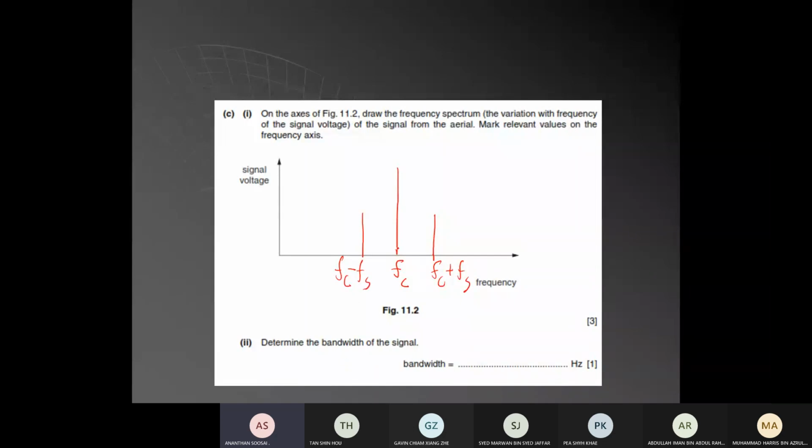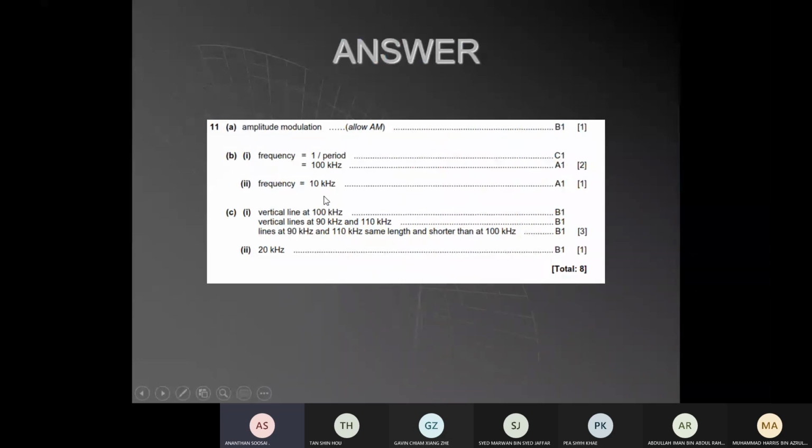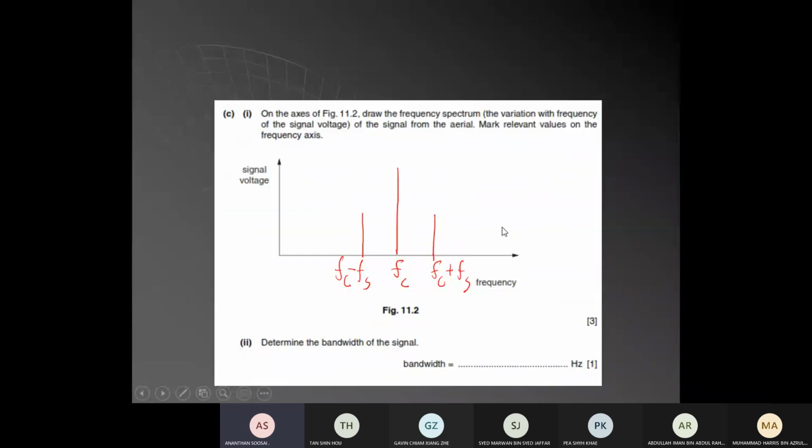Carrier, how much? Just now we calculated, the carrier is 100. The signal is 10. So the center will be 100, here will be 110, here will be 90 kilohertz. The frequency is in kilohertz.